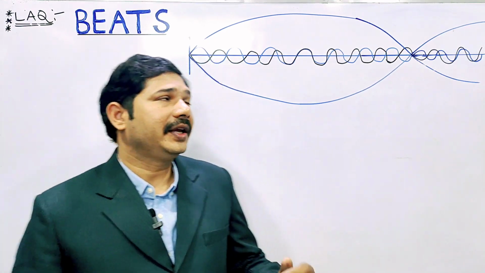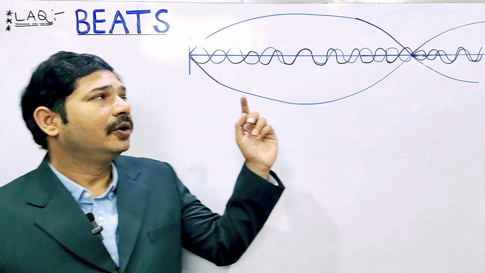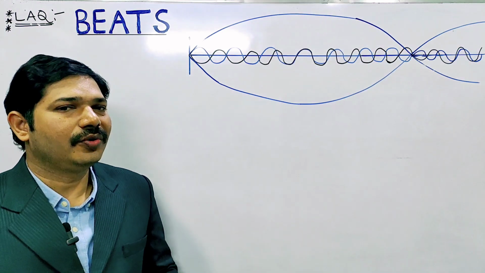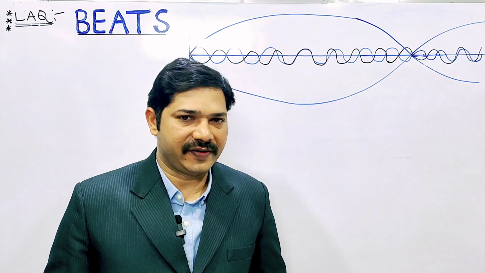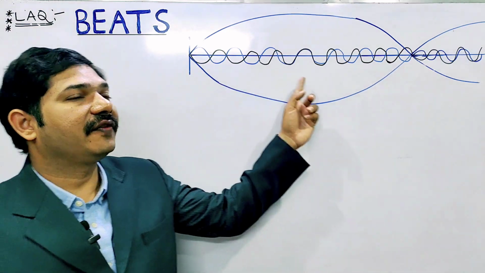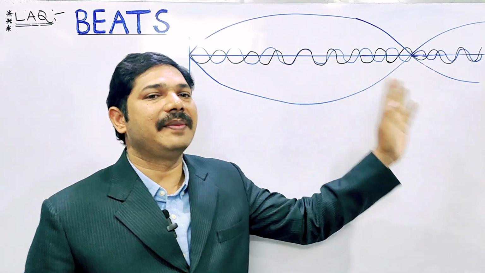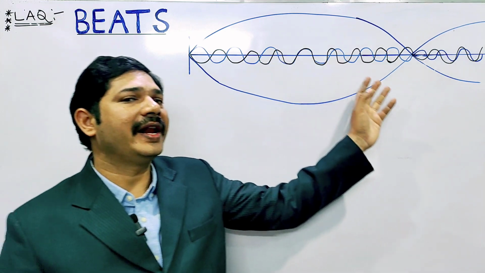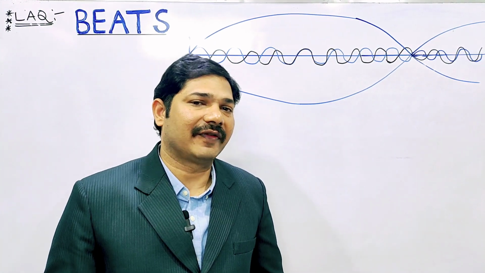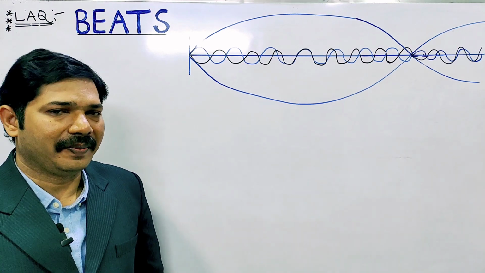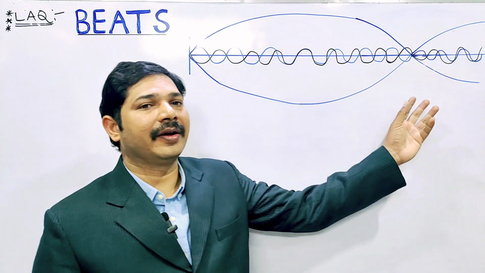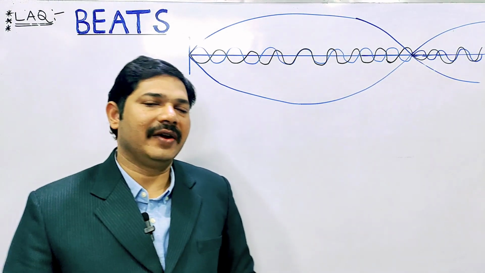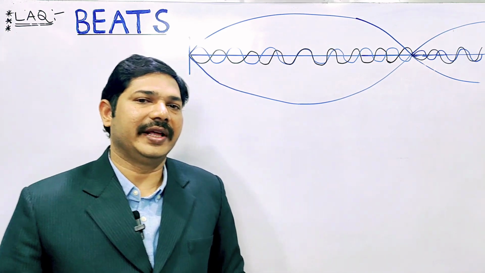Observe here in this diagram, two waves are moving in the same medium, in the same direction. The two waves should have slightly different frequencies. If they superimpose, what happens? Waxing and waning sounds are produced at regular intervals of time. This phenomenon is called beats. One waxing and one waning produces one beat. Here the beat frequency formula is N1 minus N2, which we have to derive now.